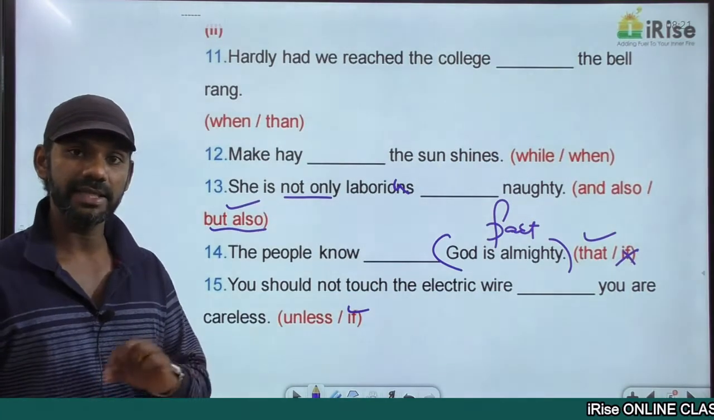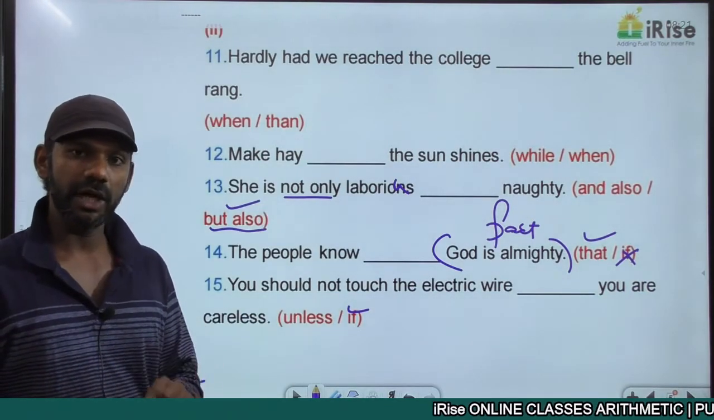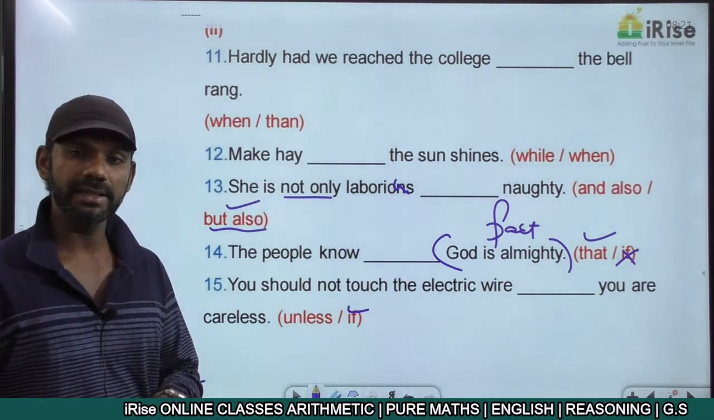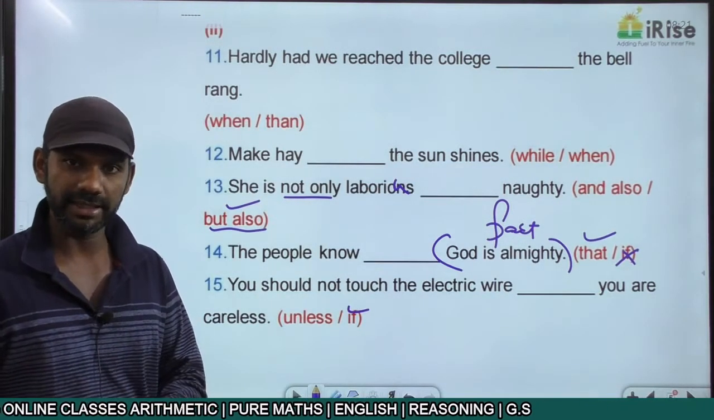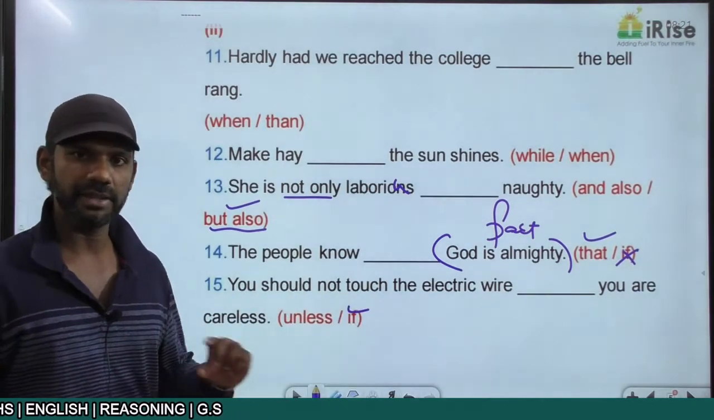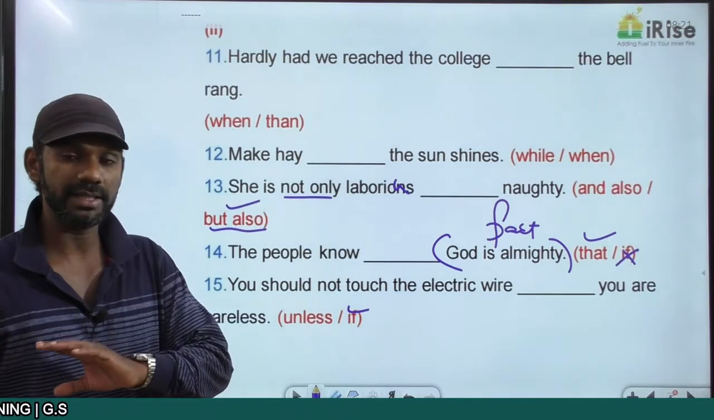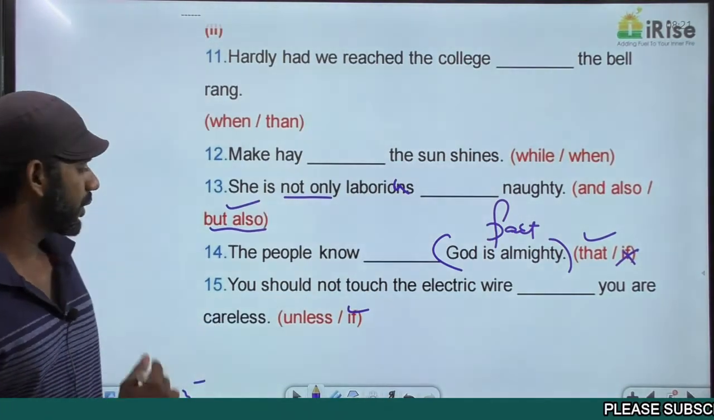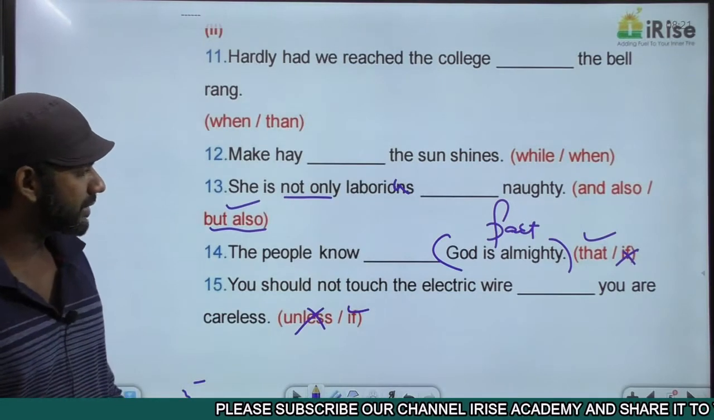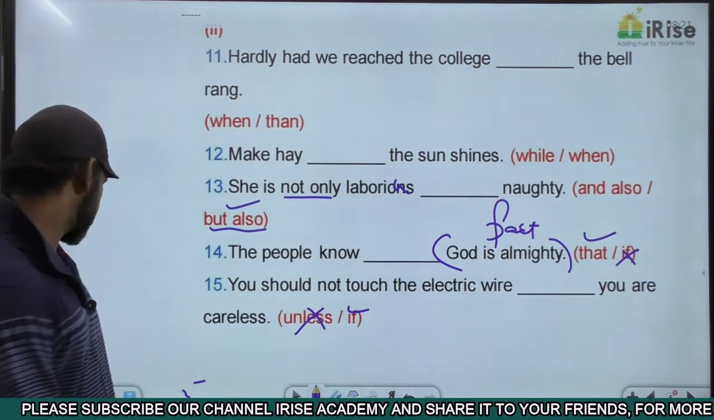Unless is the same as if not. So if you are not careful, you should not touch the electric wire, the same as unless you are careful, you should not touch the electric wire. So you should not touch the electric wire if you are careless. That means if you are careless, you should not touch the electric wire. So unless does not make sense in this sentence, it must be if. You should not touch the electric wire if you are careless.